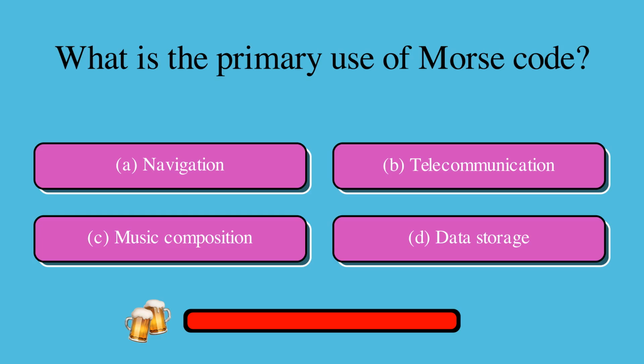What is the primary use of Morse code? Is it A. navigation, B. telecommunication, C. music composition, or D. data storage? The correct answer is B. telecommunication.